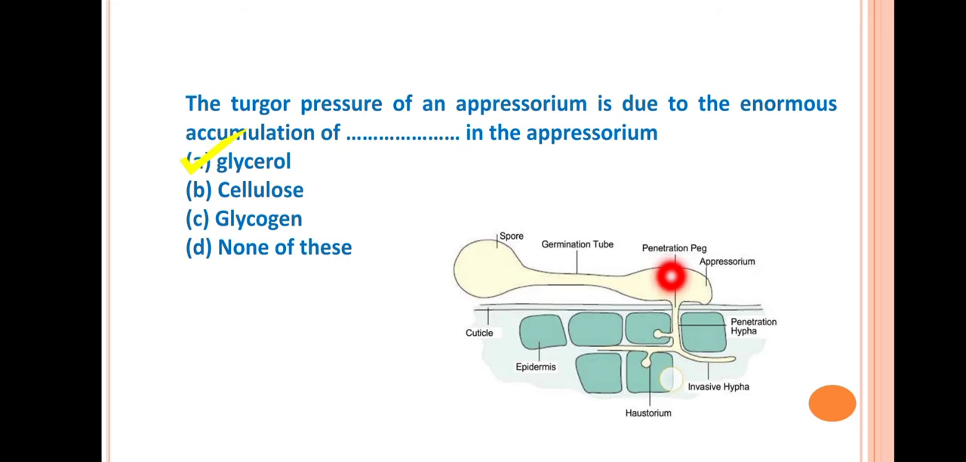and when it forms an infection peg, that infection peg will penetrate into the host cell with a higher pressure, so that it can penetrate the host cell more deeply. So this glycerol is very helpful.